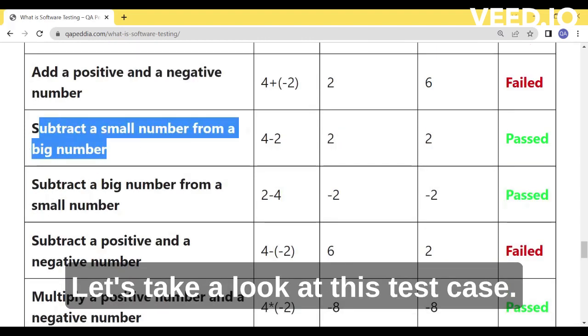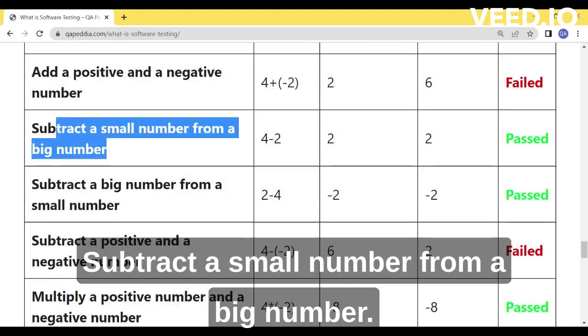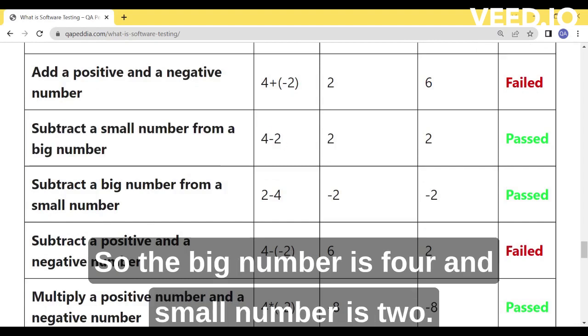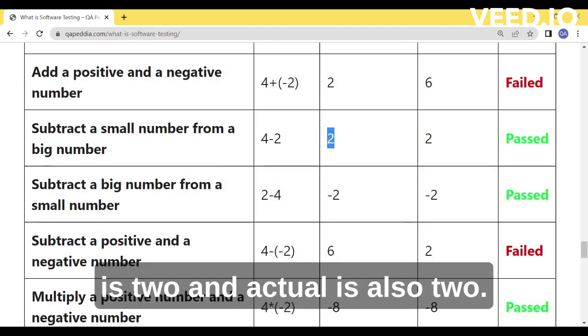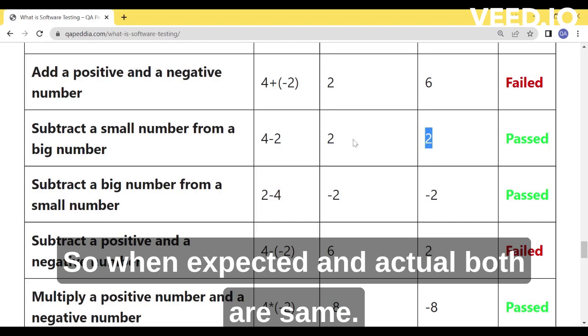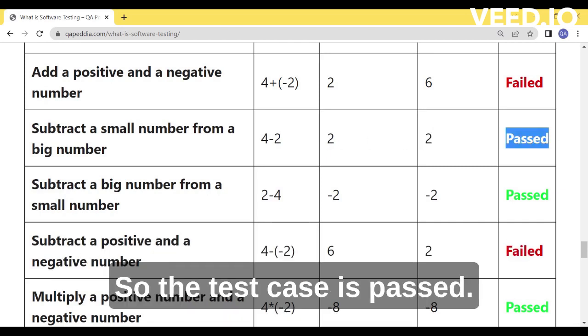Let's take a look at this test case. Subtract a small number from a big number. So the big number is 4 and the small number is 2. When we do 4 minus 2, expected result is 2 and actual is also 2. So when expected and actual both are the same, the test case is pass.